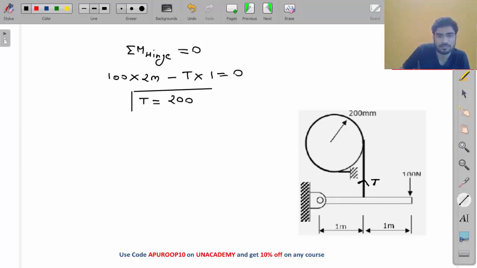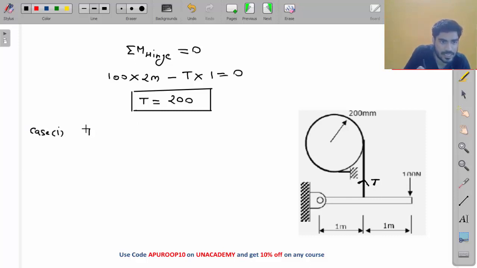Now my friend, we need to consider both possibilities, whether it can be T1 or it can be T2. If it is T1, then maximum tension is 200. Let me consider both cases. Case 1: this T is T1. So maximum tension will be T1, which is 200.